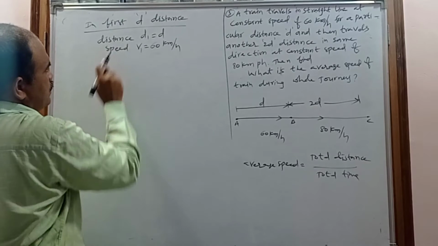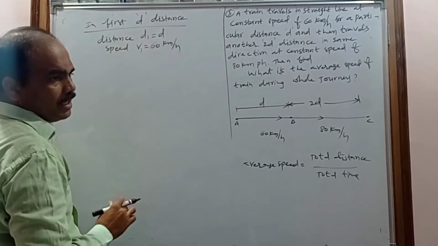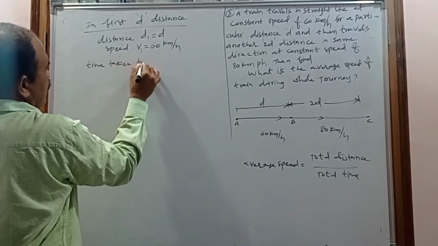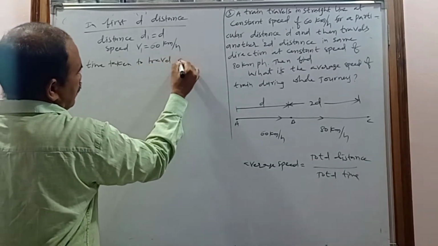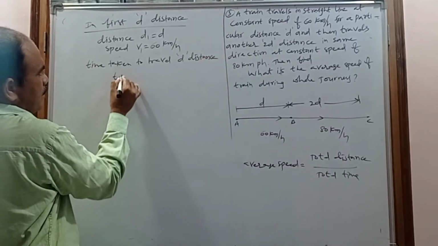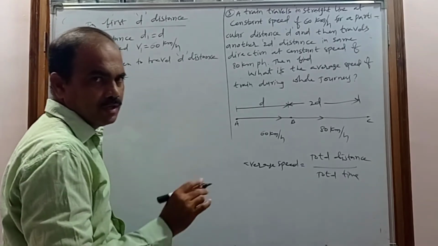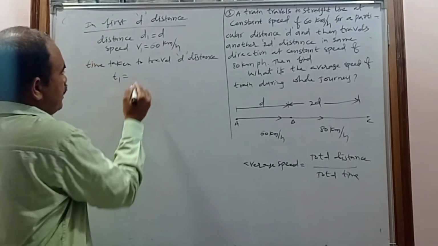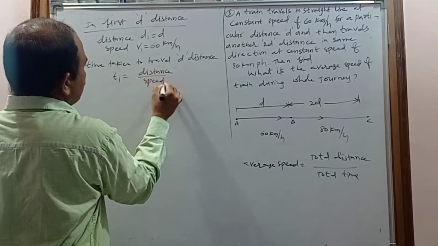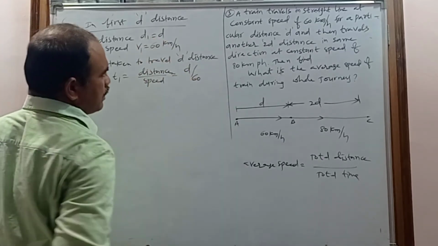You know the distance and the speed, but you don't know the time. That's why you find the time taken to travel d distance. The time will be considered T1. How can you calculate the time? Speed is equal to distance by time, so time is equal to distance by speed. The distance here is d and the speed is 60 km per hour, so T1 is d by 60.